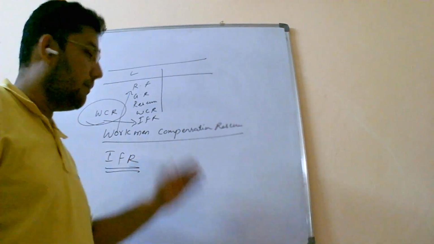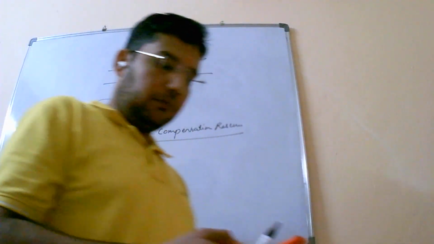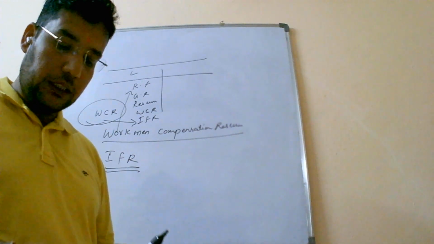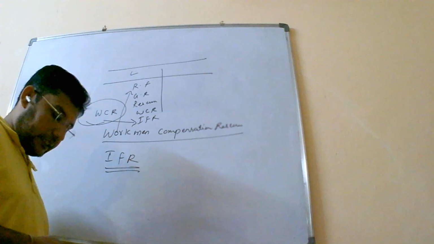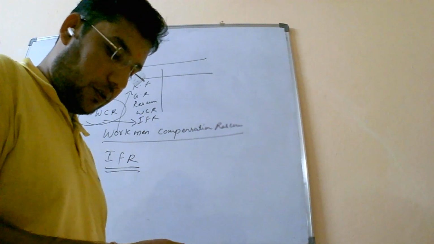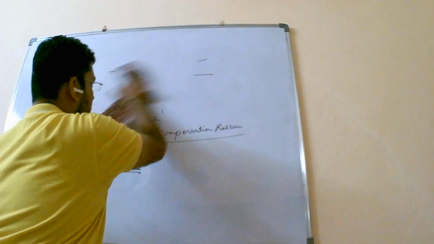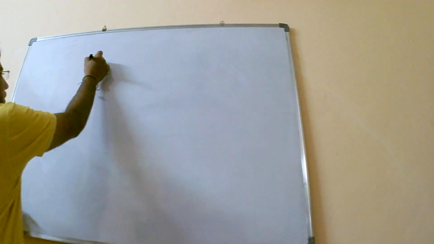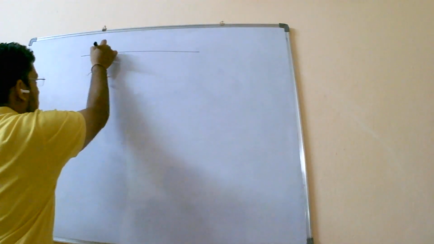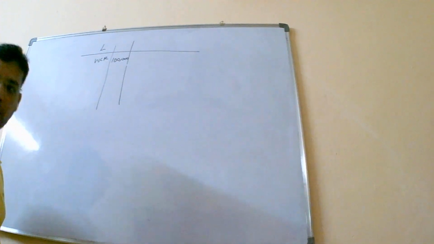So let us begin with your workmen compensation reserve. What is the treatment of this workmen compensation reserve? There are situations in which this workmen compensation reserve comes into existence. First and foremost, let us see with an example how to go about it. As I told you, in the balance sheet they will be giving you workmen compensation reserve, which will be shown on your liability side. Let us say it is shown as 1 lakh.